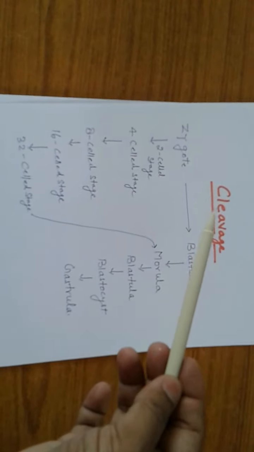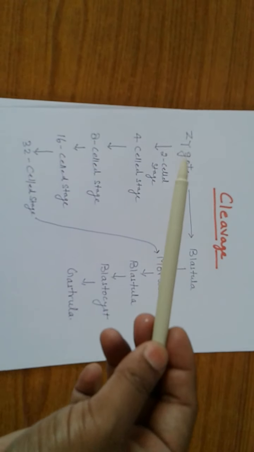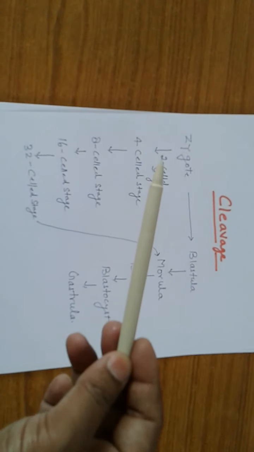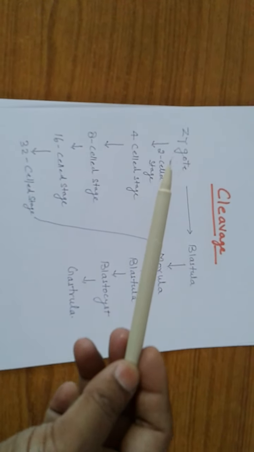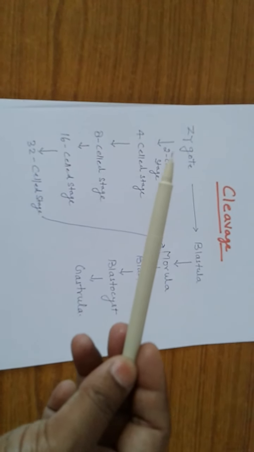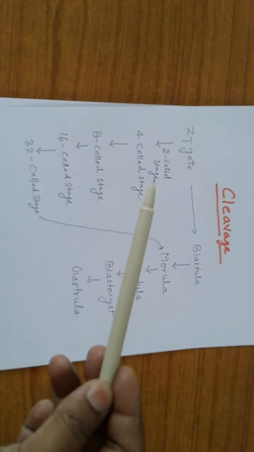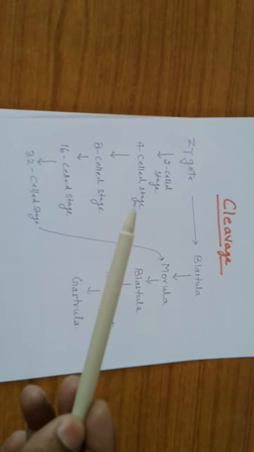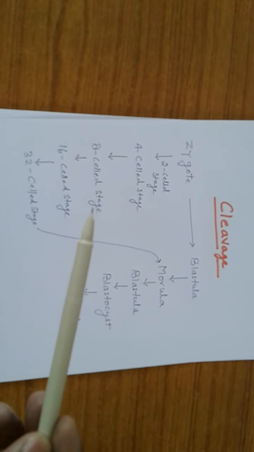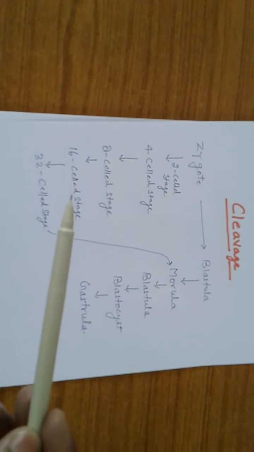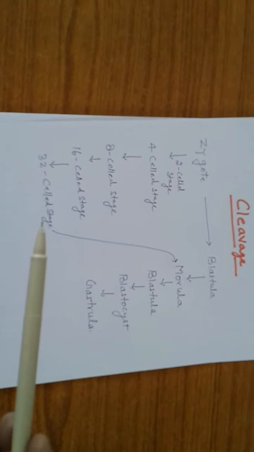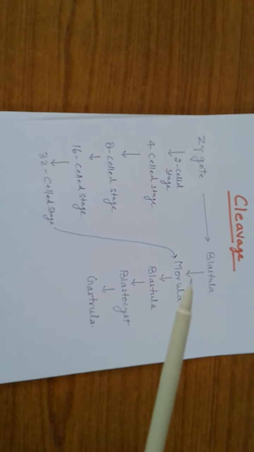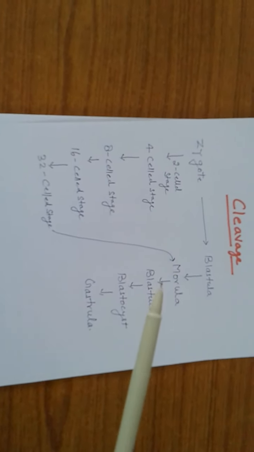Here you see how the cleavage occurs. A single-cell zygote is formed, and this zygote divides. By division, the single-cell zygote is converted into a two-celled stage, and the two-celled stage again divides and forms a four-celled stage, then 8-celled stage, then 16-celled stage, and then 32-celled stage. And this 32-celled stage is called morula. Morula is a solid ball of cells.